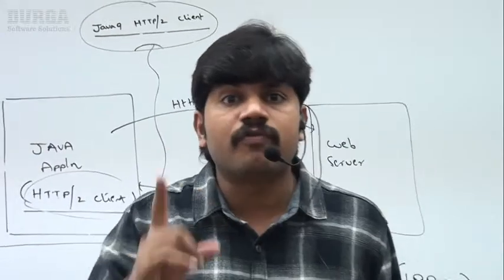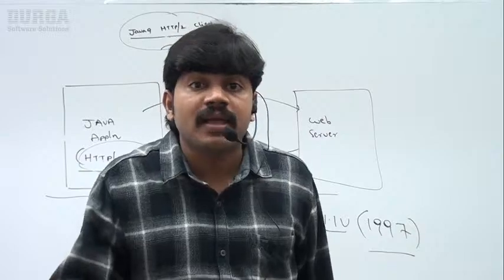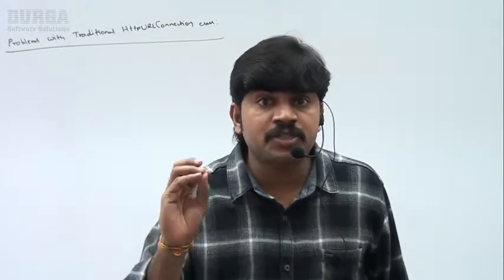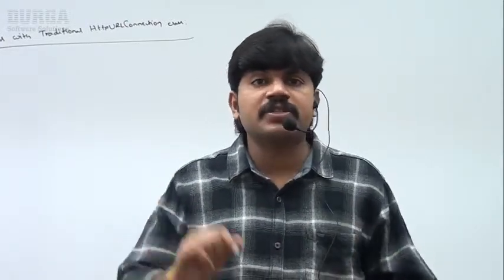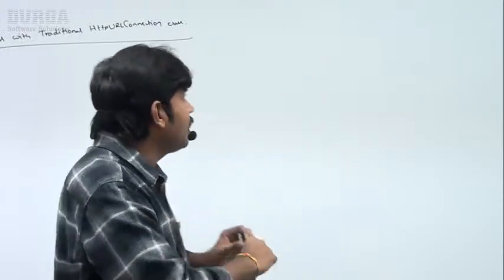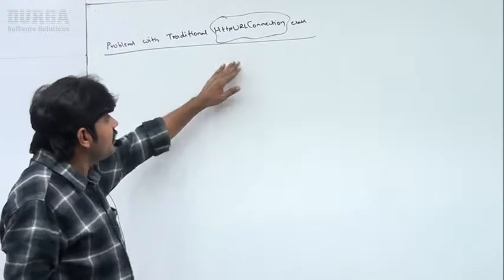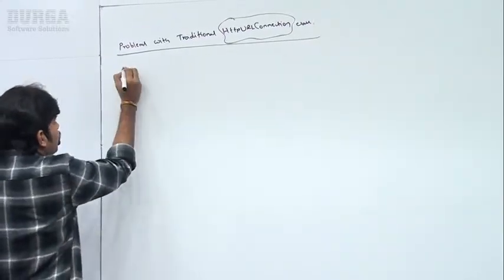Are you able to understand, right? Make sure you know the purpose of the Java 9 HTTP2 client. Clear, right? If you feel comfortable up to here, then I will discuss what problems there are with HttpURLConnection. Clear up to this? Now I will explain the various problems with the traditional HttpURLConnection class. From a Java application, if you want to send an HTTP request up to version 1.8, we depend on HttpURLConnection, right? But with this class, there are several problems. What problems are there with this HttpURLConnection class?